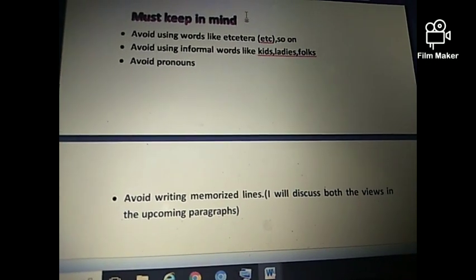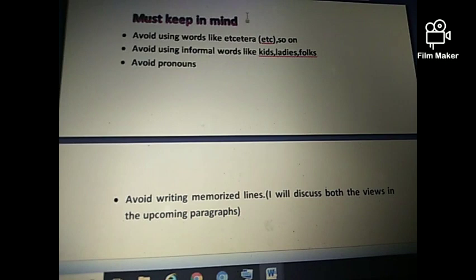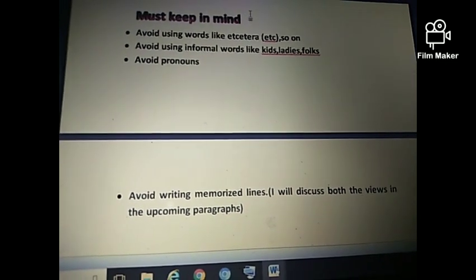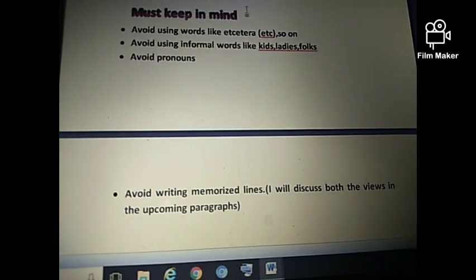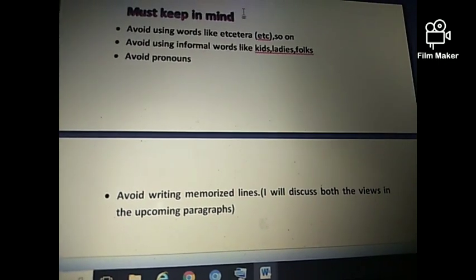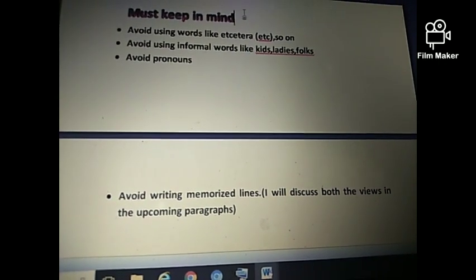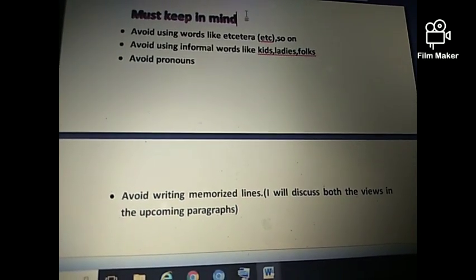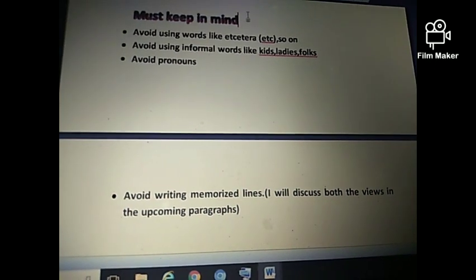And secondly, avoid using informal words, and I've already told you about these words in my previous videos, such as kids, ladies, folks. Our writing is formal, so don't ever use informal words. It would put a negative impact.